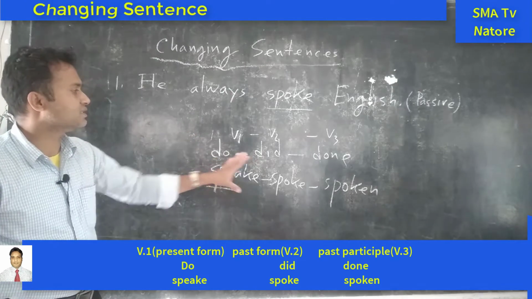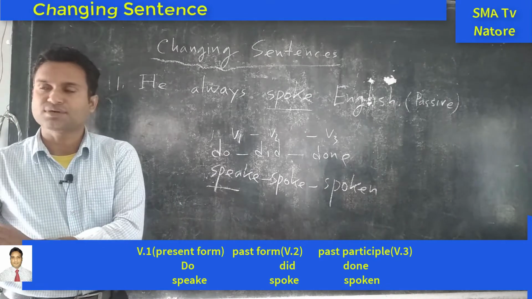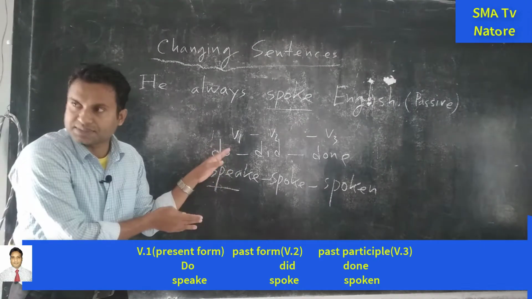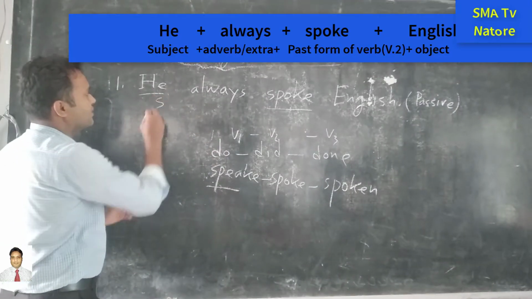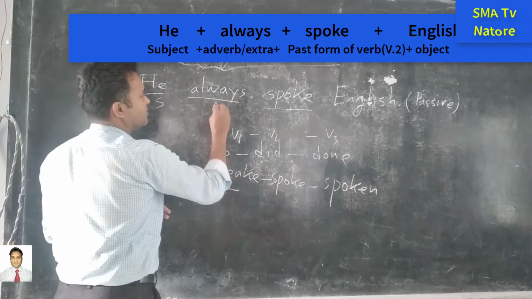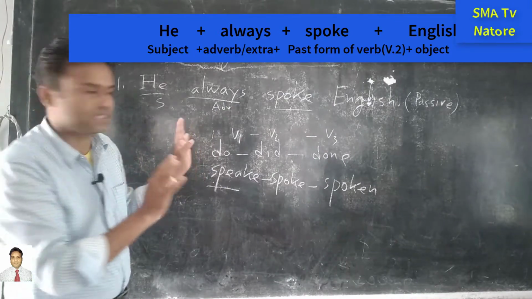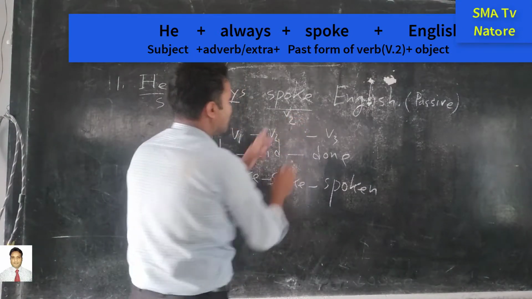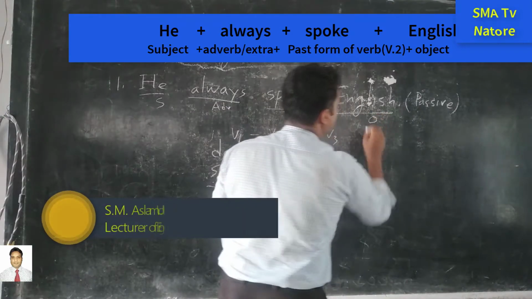Generally in the tense these three types of form are used, but we also have non-finite verbs. Okay, but we will discuss the principal verb. So these are the principal verb. This one is the subject and this one is the adverb. So we can say extra, no need to think about this, but we have to find out that this is the past form of the verb. Okay, and the last one is the object.